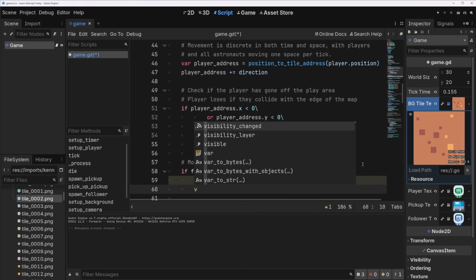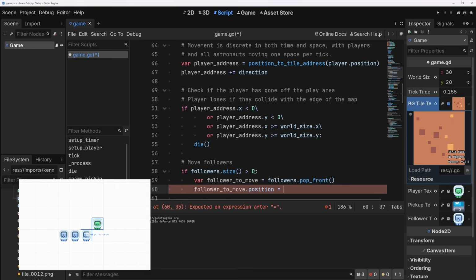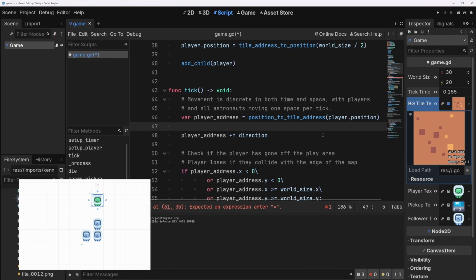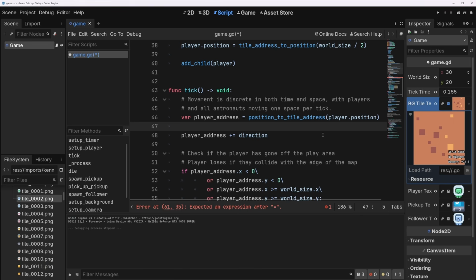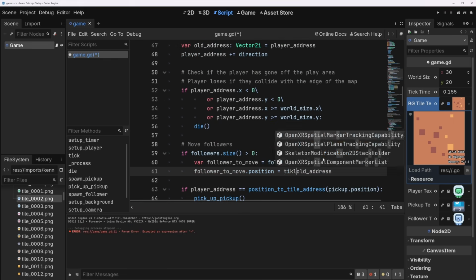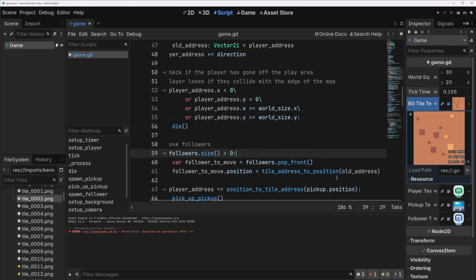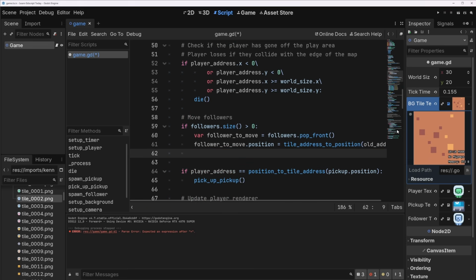Then what we do is do follower to move dot position, and we want this position to be the player's address before it moved. So to do that, we actually have to keep track of the player's old address. So we'll do var old address vector2i equals player. I'm going to use old address in here. We actually have to make it a tile address to position of this so that we can make sure it actually works properly. The next thing to do is to put the follower back onto the array.